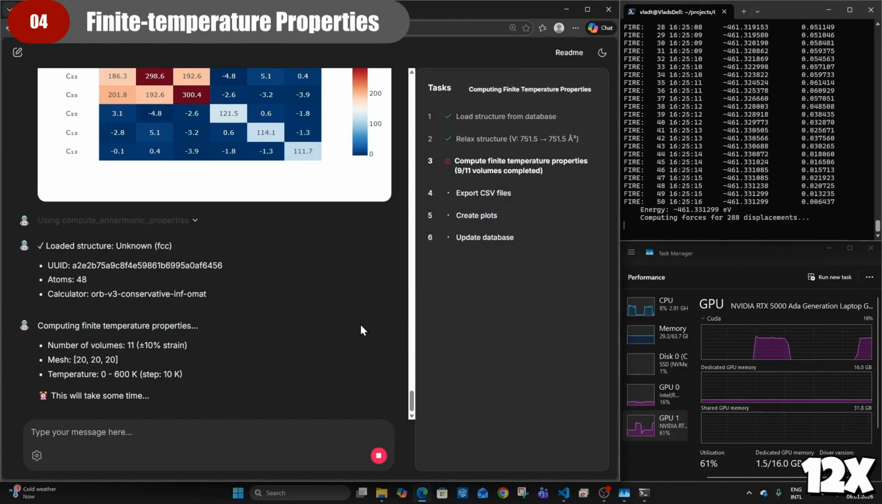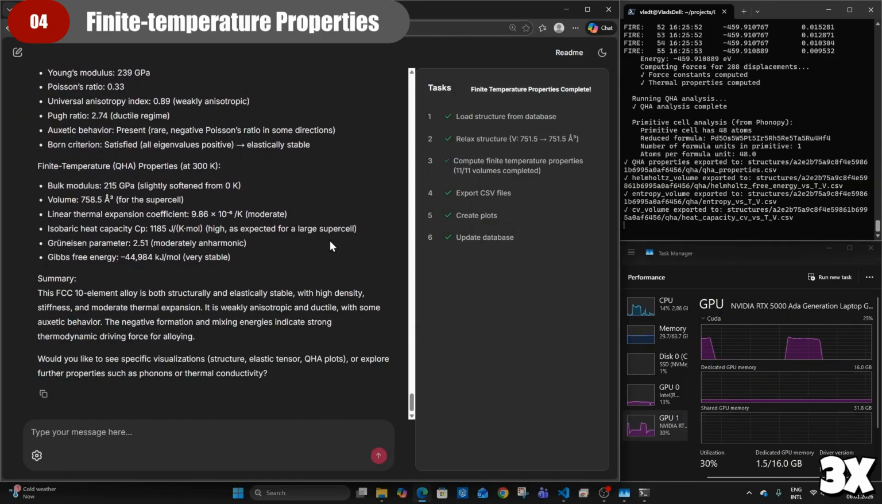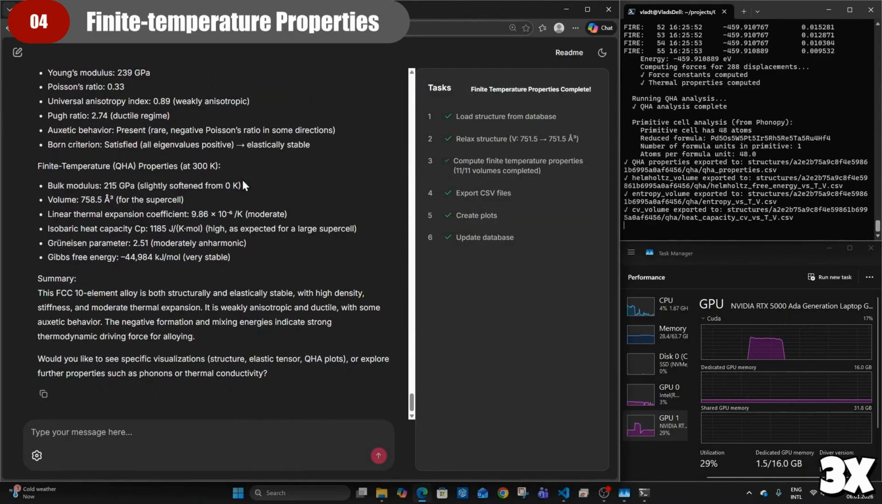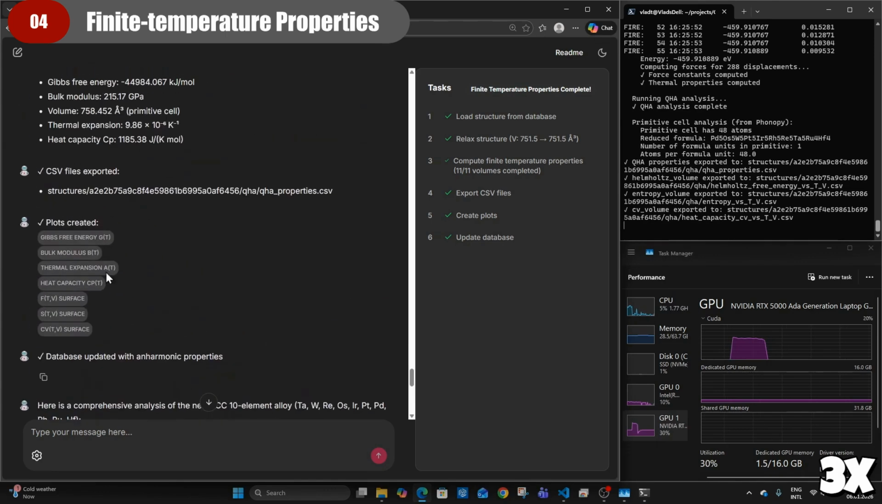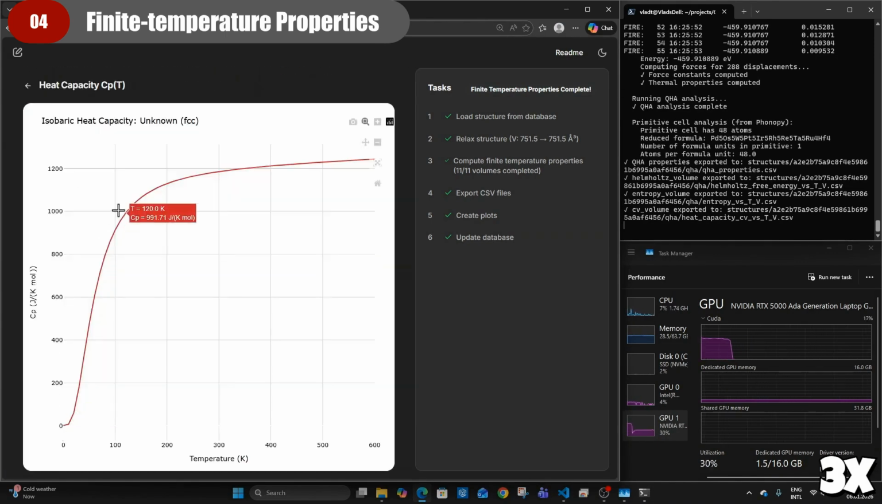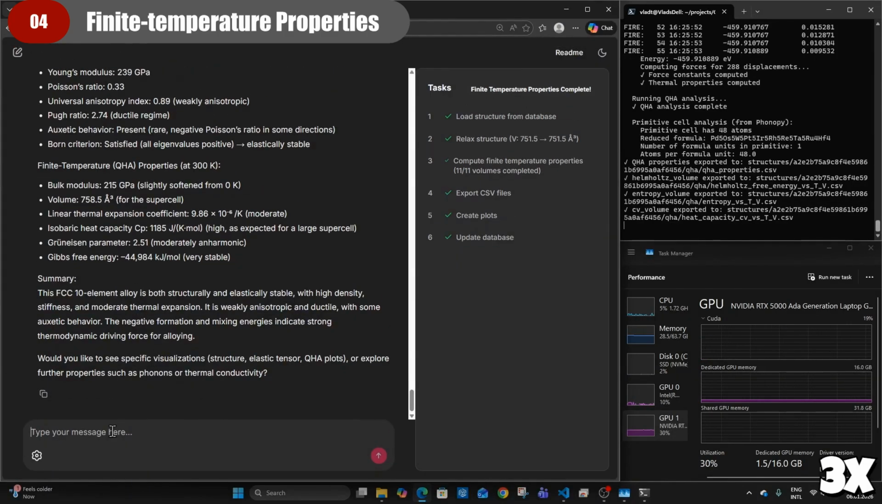To move beyond 0K, we compute finite temperature behavior. Using the quasi-harmonic approximation, the agent evaluates the temperature and volume dependence of Helmholtz free energy, entropy, and isochoric heat capacity. From these, it derives temperature-dependent Gibbs free energy, the thermal expansion coefficient, and the bulk modulus. The results are presented as interactive, publication-quality visuals, such as 3D maps and 2D curves, so you can inspect finite temperature properties at a glance.